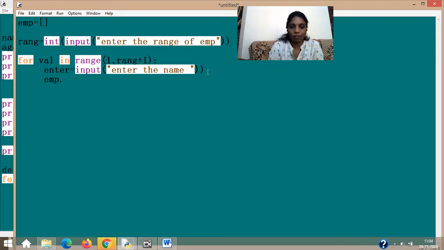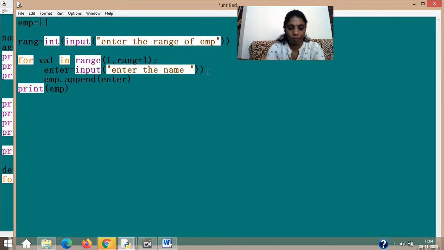If it is not coming, we have to write it ourselves. It depends on my machine's version. Okay, it takes a long time, so since we have to finish, we are going to write emp dot append enter. What is enter? The value which I inputted. What is val? Val is the range, the number of times the loop should iterate. Now append is a function which will help us add a set of values into the list continuously.